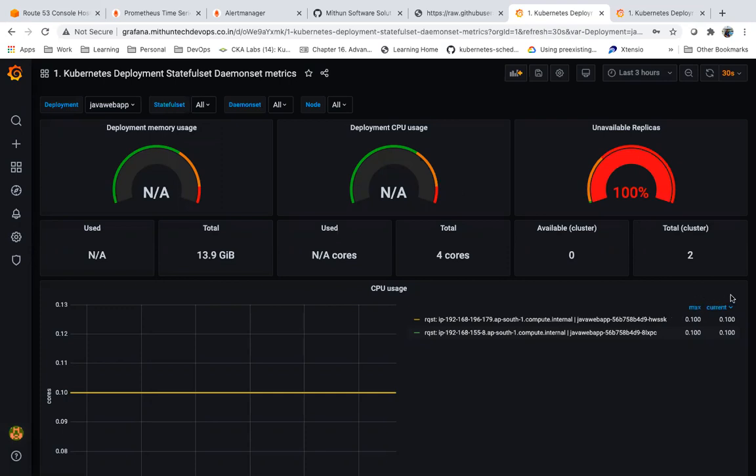So Prometheus is gathering the Kubernetes cluster information using which one?